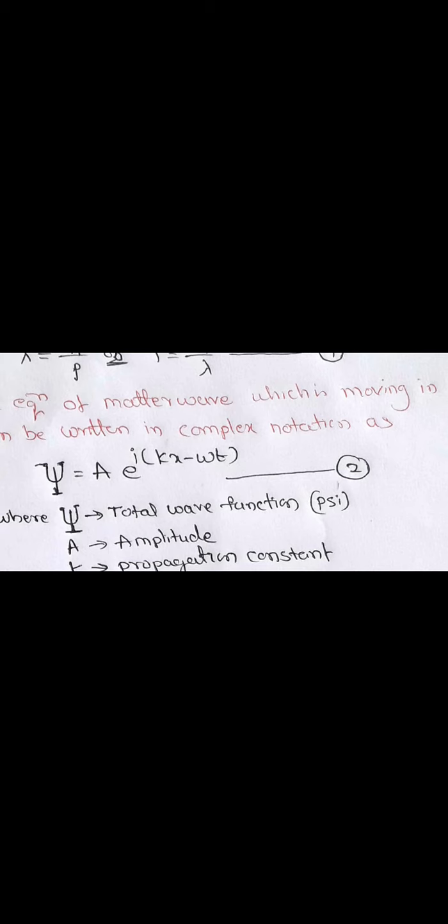Here psi is the total wave function. It's a Greek letter pronounced as psi. Later we will understand what this wave function is.